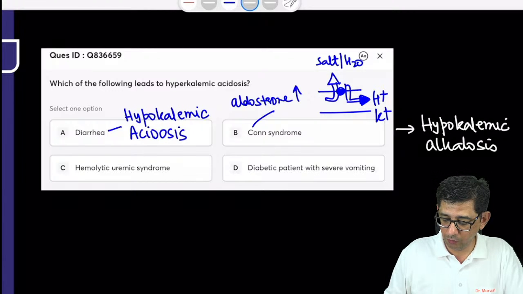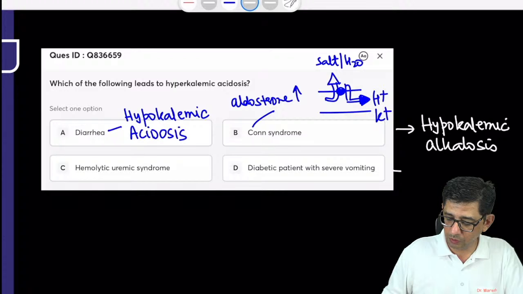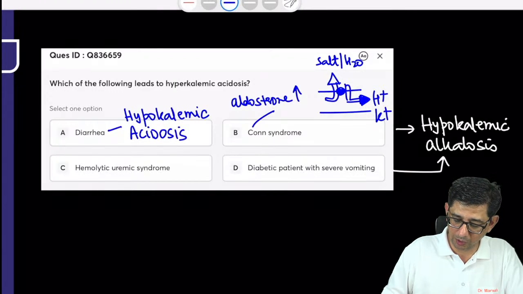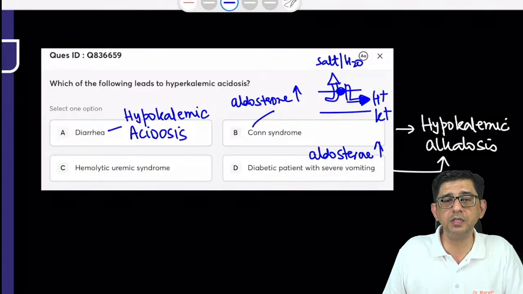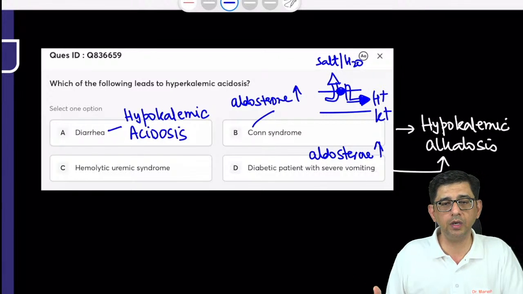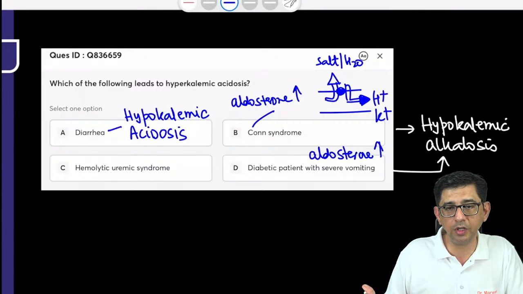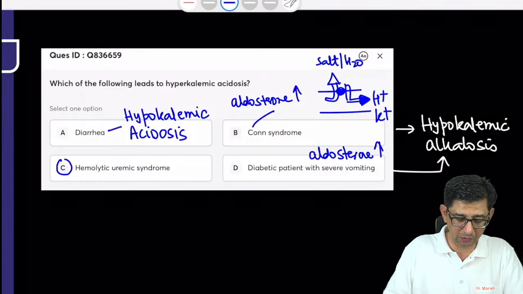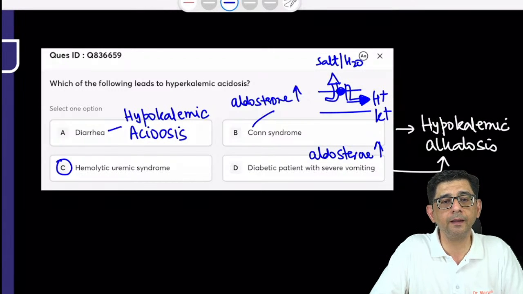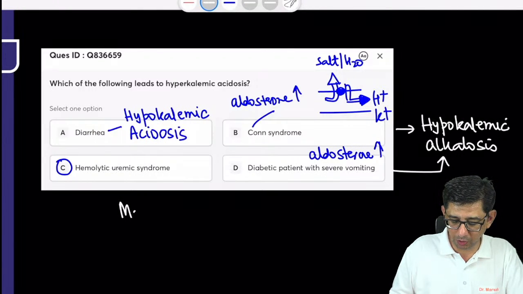और अगर डायबिटिक पेशेंट को वॉमिटिंग हो रहा है तो वॉमिटिंग अगेन कॉन्ट्रीब्यूट्स टू एल्डोस्टेरोन इंक्रीज, एंड वॉमिटिंग ऑल्सो कॉन्ट्रीब्यूट्स टू अ hypokalemic alkalosis. I'll just put an arrow to say that even vomiting causes hyperaldosteronism, and therefore the correct answer is very easy, guys. All you have to pick up was कि भाई किडनी खराब हो गया. Every time there's a kidney that is खराब हो गया, there's gonna be inability to excrete hydrogen, there will be inability to excrete potassium, so there is a hyperkalemic acidosis in this case. The correct answer for this one is option number C, that is hemolytic uremic syndrome. भाई बहुत बार समझाया है कि मेटाबॉलिक एसिडोसिस के लिए निमोनिक होता है कल्ट.